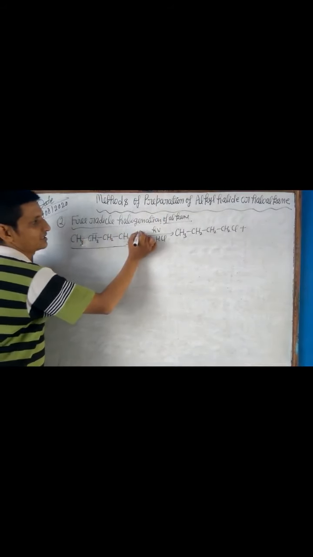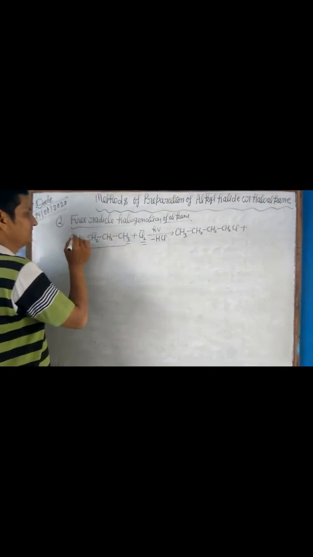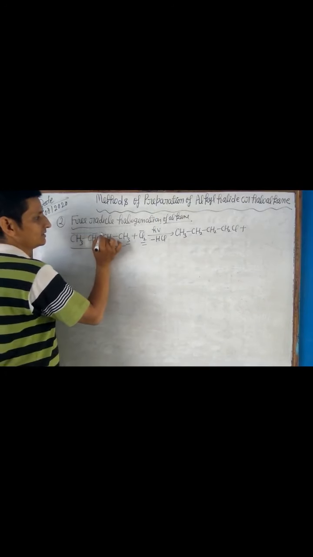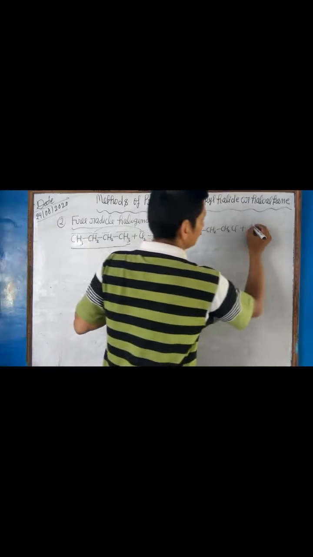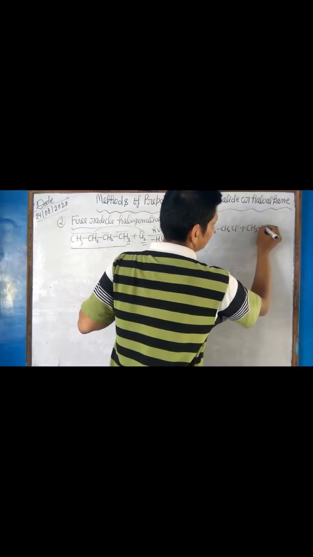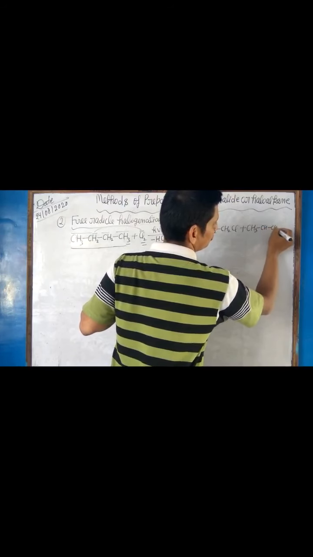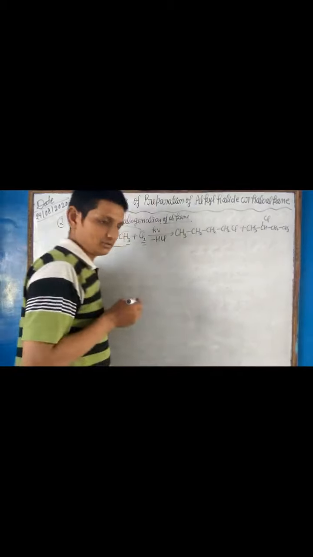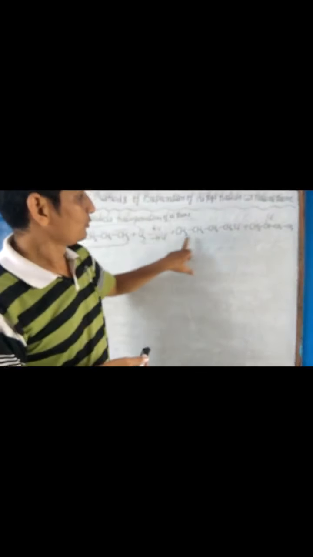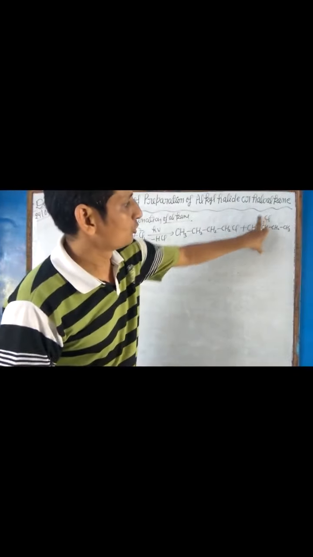Again H and Cl combine to form HCl, and we get CH3CHCH2CH3 with Cl attached here. So we get a mixture of 1-chlorobutane and 2-chlorobutane.